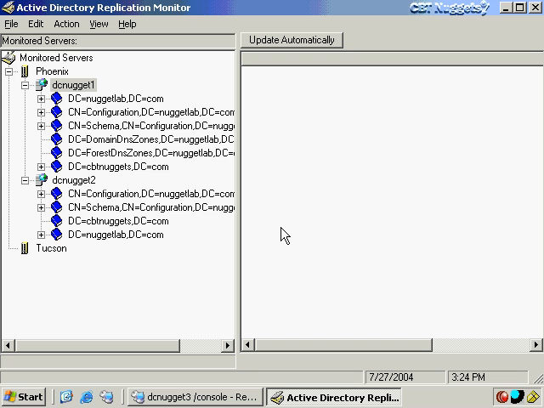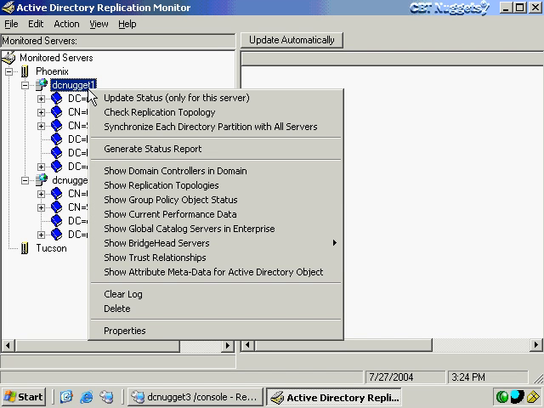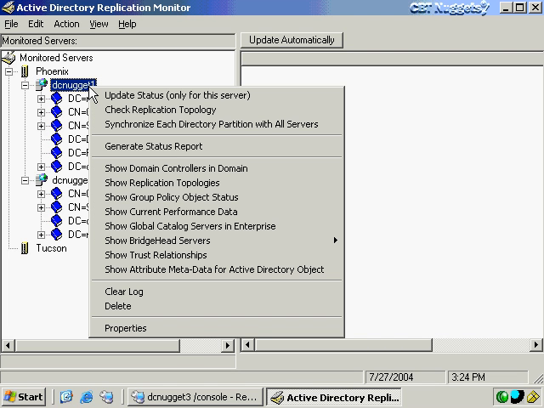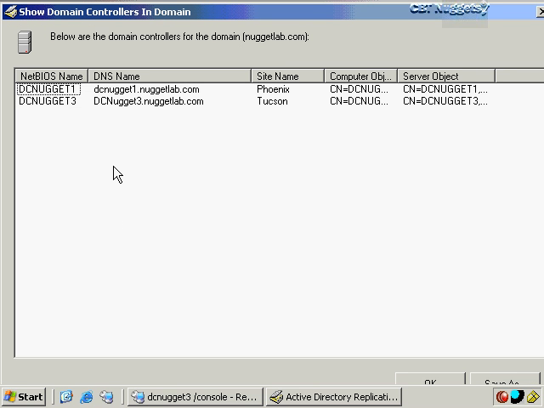Now, if I've been making changes to my domain controllers, I've moved them around, maybe I've put them in different locations, I can right-click on the domain controller here and choose to check the replication topology, which will trigger the KCC. That's very useful if I need to rebuild or renew connection objects. Other things that I can choose from the right-click, and again, this utility is pretty right-click happy. Most everything you're going to do is from a right-click menu or from this action menu up here, which reflects the same commands. Other things I can do would be to show domain controllers in a domain. Might be handy if I'm in a large environment, and I'm not even really sure where all my domain controllers are for this domain. It just shows them to me right there.